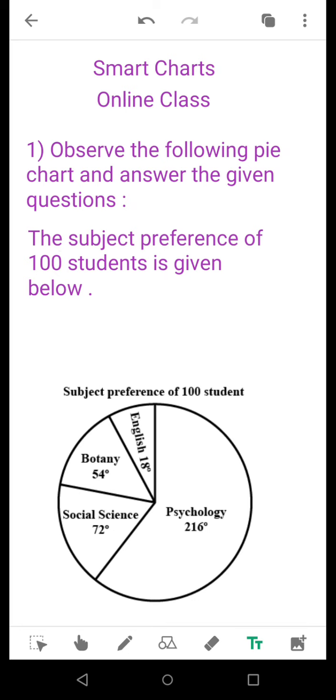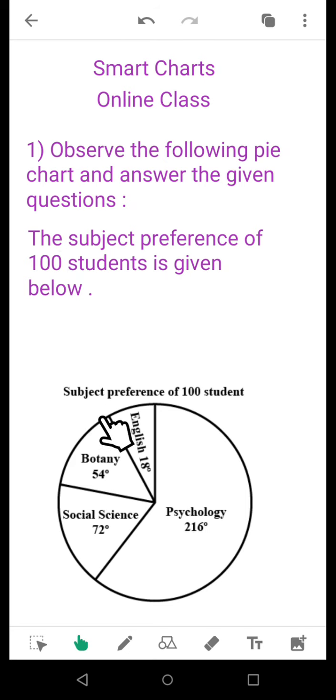Today you will have unsolved questions to be answered by observing the given pie charts. As you know, I have already told you that in pie charts for our class we will not calculate any angle, we will not calculate any percentage. Those things will not be done, only simple addition, subtraction, multiplication, or if required sometimes division, or comparison based or observation sums will be there.